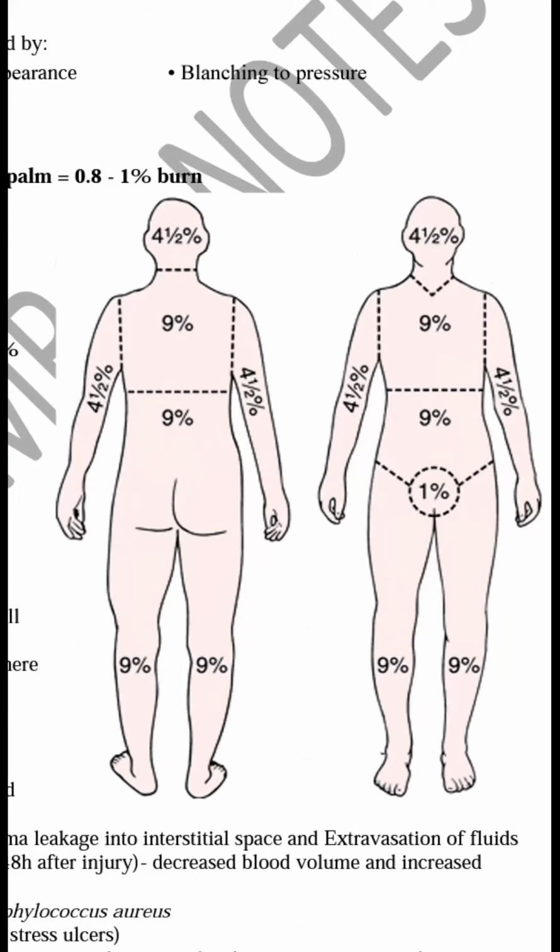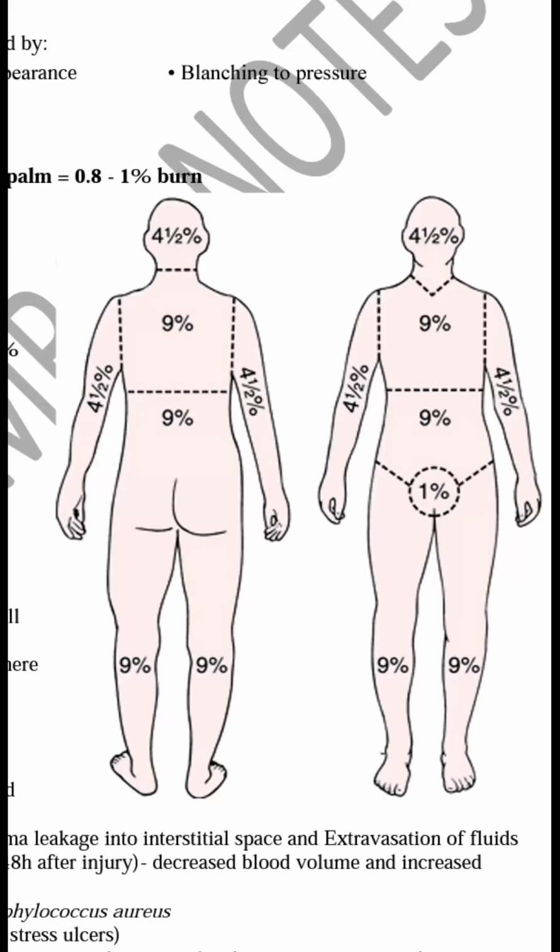The whole trunk includes the chest and abdomen. The whole trunk anterior is 18%, and the whole back, chest and abdomen, is 18%. Each upper limb is 9%, and each lower limb is 18%. And the perineum area is 1%.